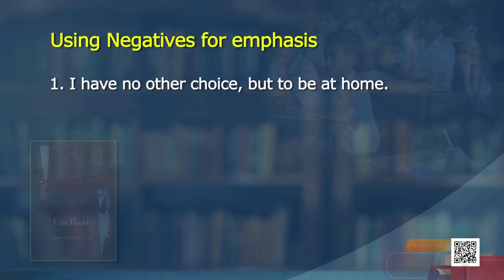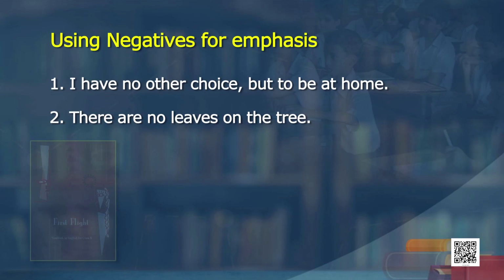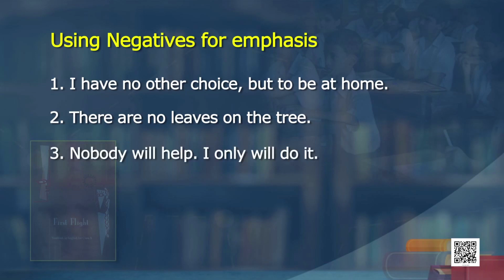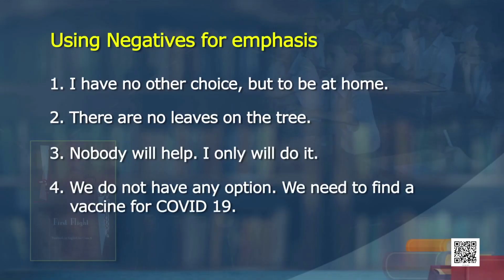So, here are some more sentences for us to understand. I have no other choice but to be at home. There are no leaves on the tree. Nobody will help. I only will do it. Now, last sentence, could you read for me? Sure, sir. We do not have any option. We need to find a vaccine for COVID-19. Fine. That is the condition the world is in now. So, in all this, you can see don't, no, nobody appearing. They have used the negatives for emphasizing something.